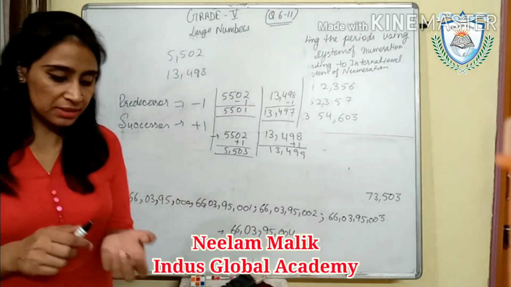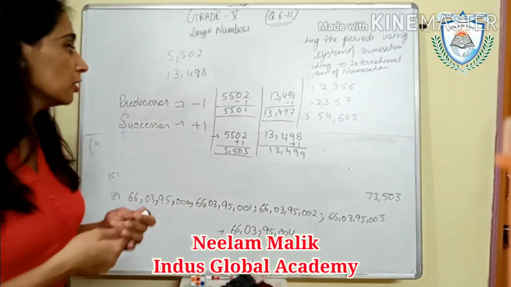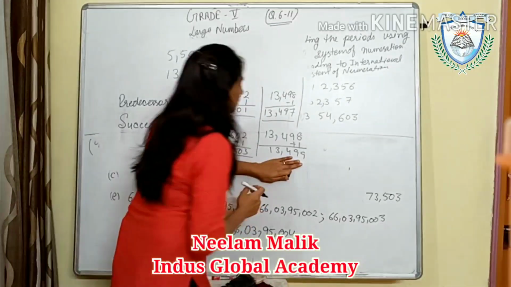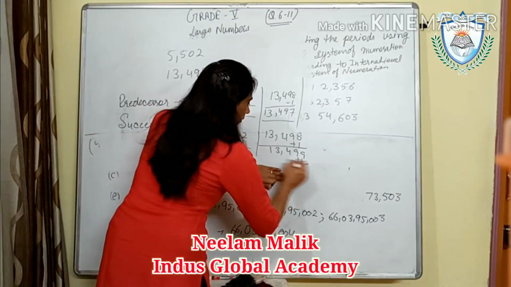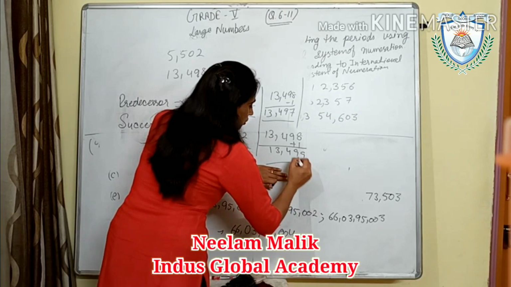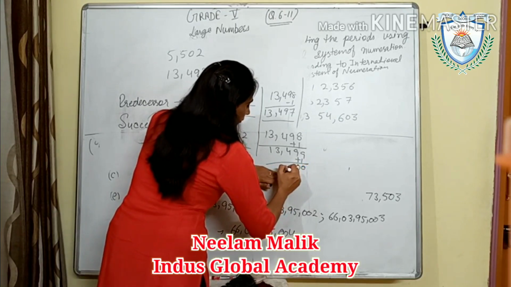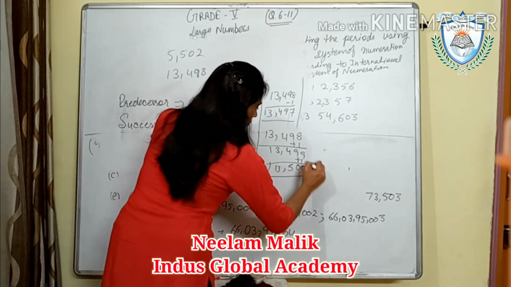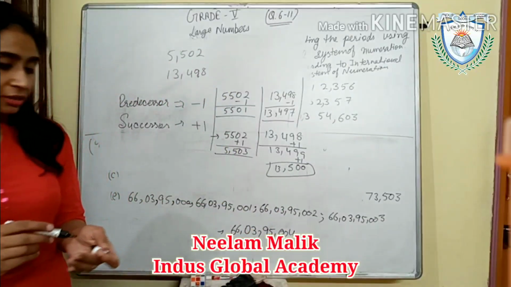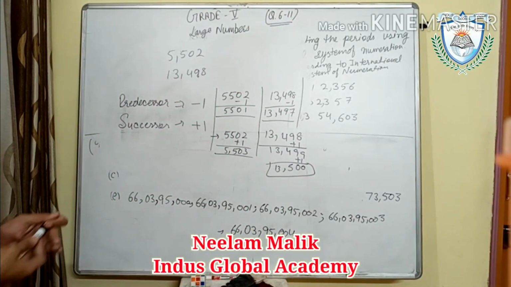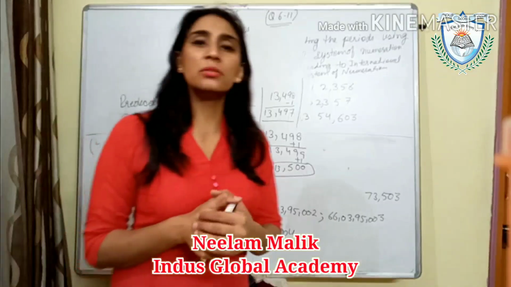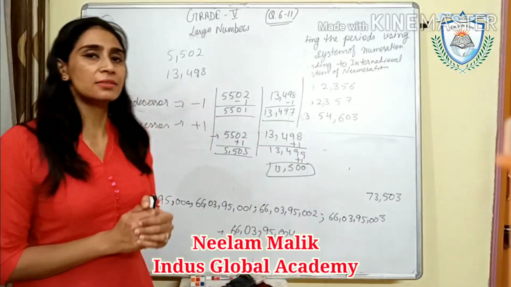Successor of this number means we have to add 1 in that. So what will be the successor of this number? We will add 1 here. That will be 0, 0 and 5. Okay. So what will be that? 13,500. Okay, students, do all this on your own. Complete this exercise. Thank you.